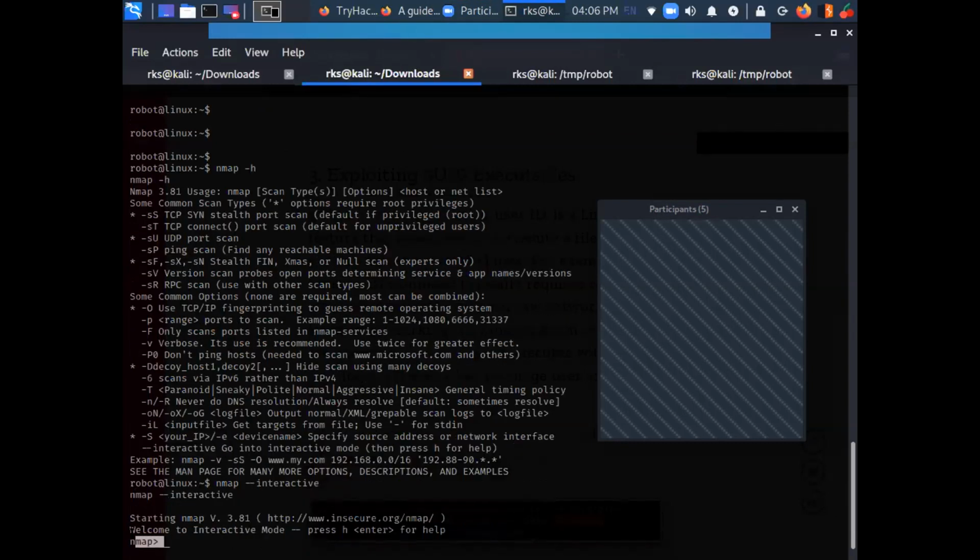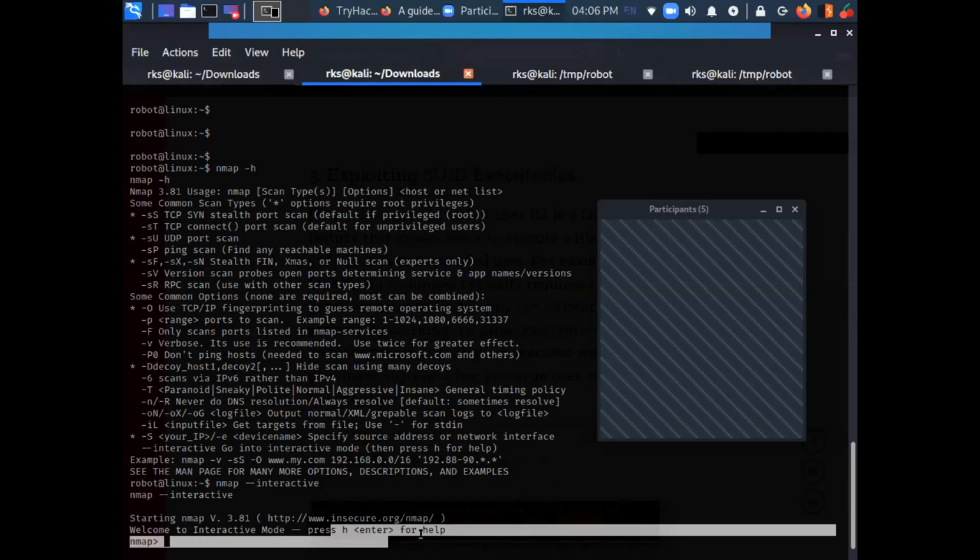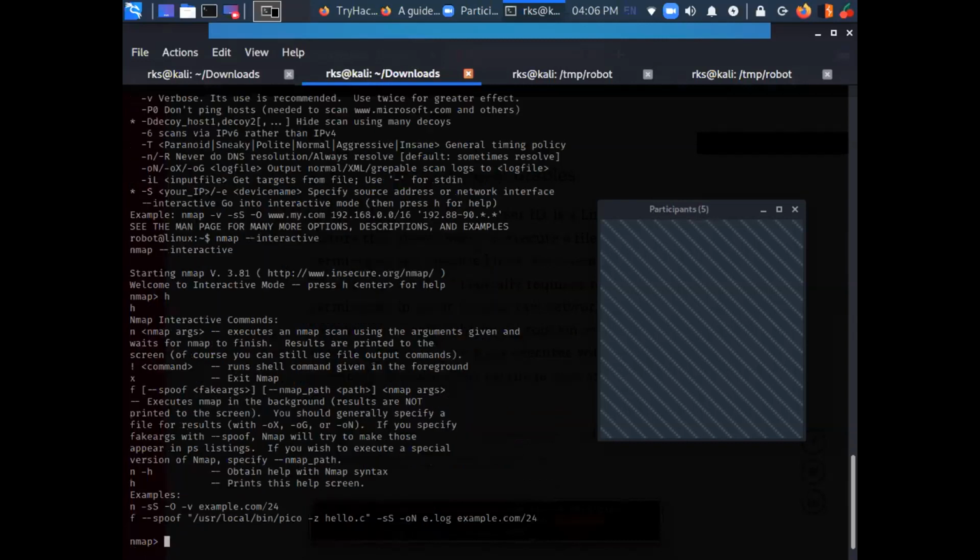So here you can see that some sort of nmap shell is provided to me. Yes, sir. Okay, so let's press H for help.